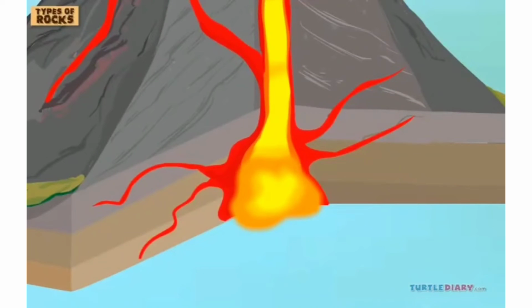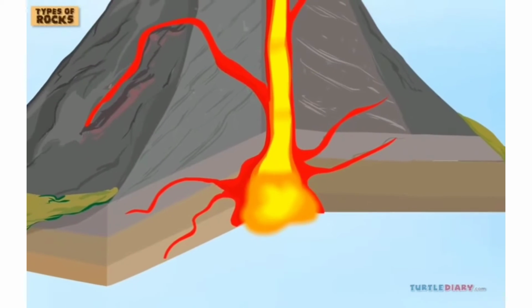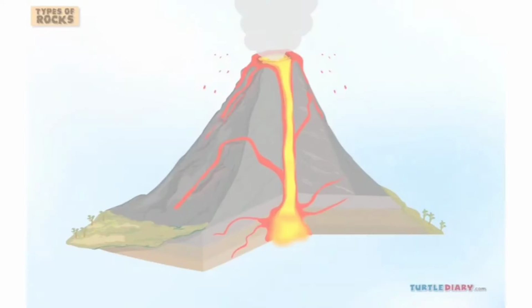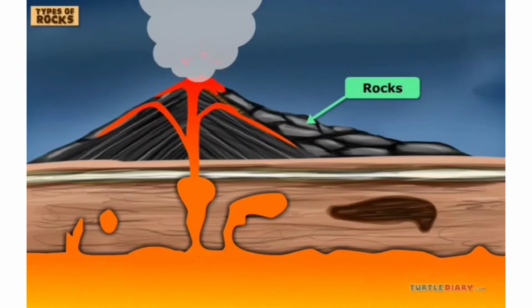Under the ground, there is hot, molten rock. This is called magma. When magma cools, it becomes rock. Magma comes up to the surface from volcanoes. It forms rocks above the surface.